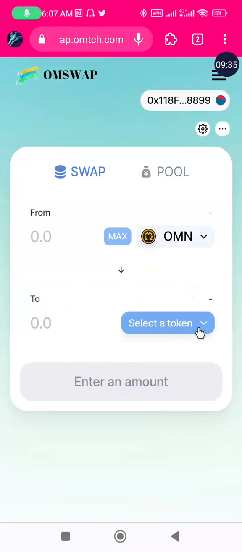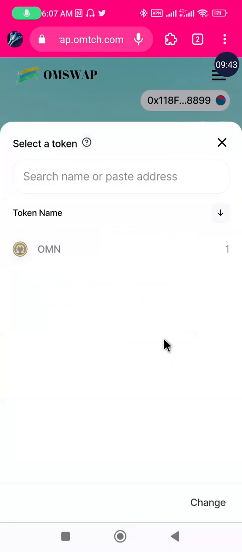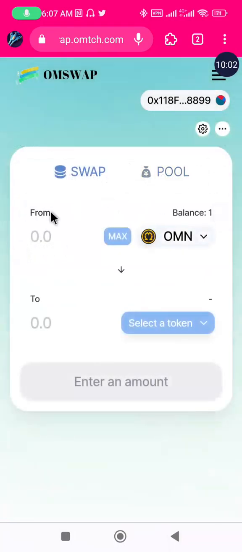So I'm going to choose a token. Already my Omega token is at the top, so I'm going to choose a new token that I'm swapping to. You experience this when it is the first time you are carrying out these transactions on this testnet. Once you click, you always see Omega, both at the top and the base. That is where you are swapping from to where you are swapping to. So what you would do here now is to go to the Omega Explorer.